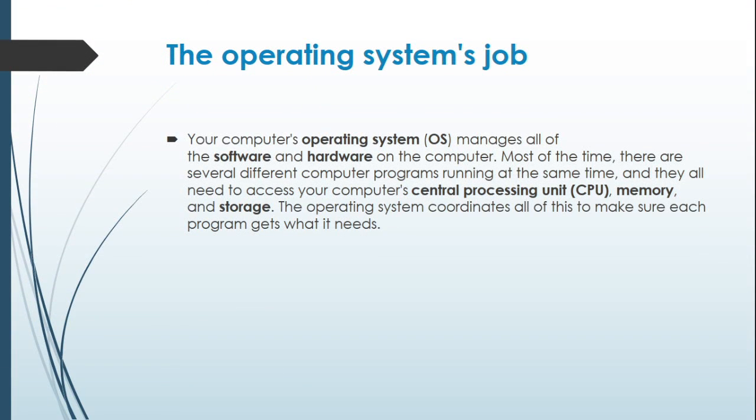The operating system's job. Your computer's operating system, OS, manages all of the software and hardware on the computer. Most of the time, there are several different computer programs running at the same time, and they all need to access your computer's central processing unit, CPU, memory, and storage. The operating system coordinates all of this to make sure each program gets what it needs.